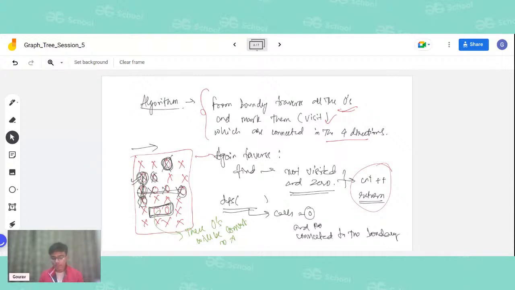Next, as per the rules of DFS, we will move in all four directions and check if they are not visited and are equal to an O. If they are not visited and are equal to an O, then again we will call the DFS function for the same purpose. After this entire DFS gets over, we will have marked as visited all those O's which are connected to the boundary O.